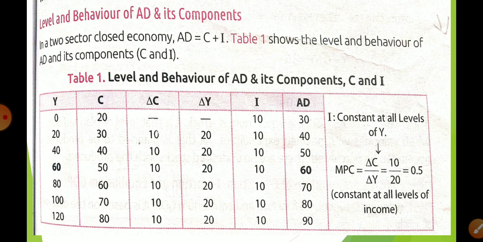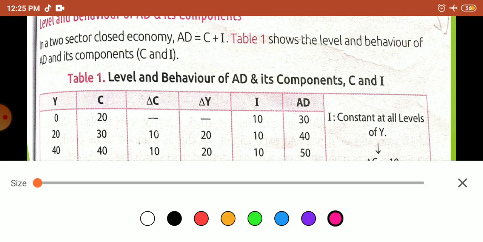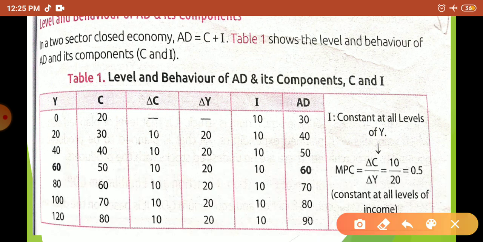Okay, now table 1 shows the level and behavior of AD and its components. Okay, you can see here when income is zero, there is consumption of 20 crore. Okay, it means it is going to denote autonomous consumption. Now, at the zero level of income, whatever expenditure is done in the economy is considered as autonomous consumption or disinvestment. Okay, second thing you are going to find is about investment. Investment is constant at every level of income. It is what? It is autonomous investment.